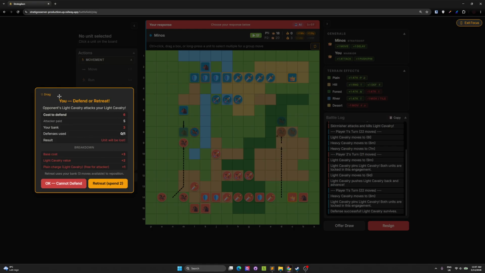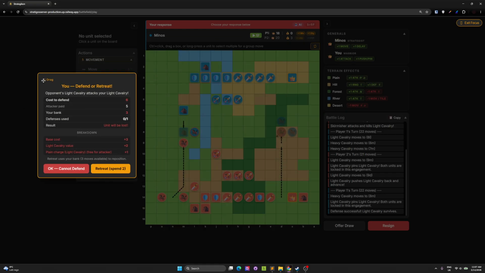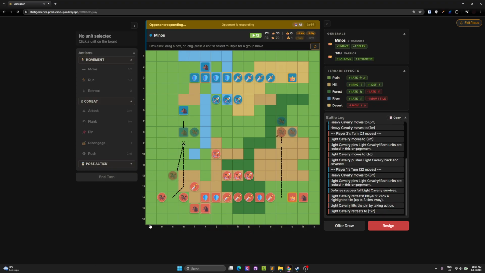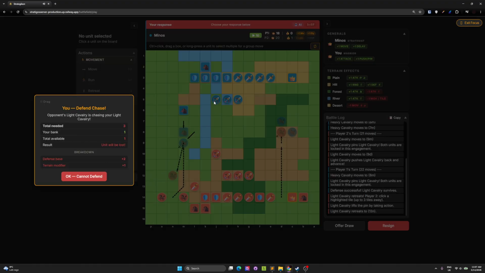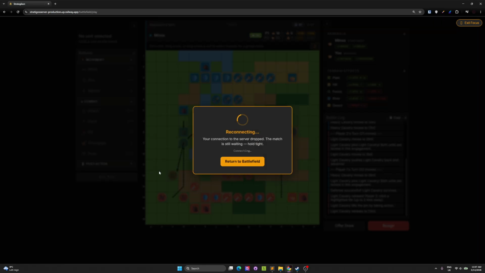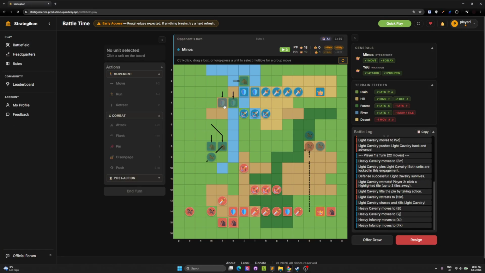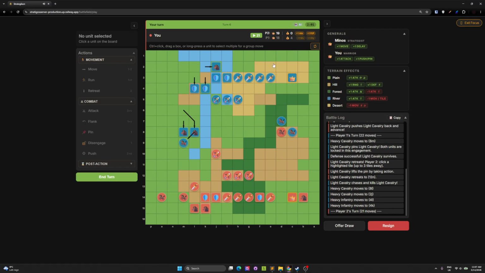You can drag this if you like, and I can retreat. And I already paid the points for the retreat, as you can see. So I'm gonna retreat, let's say here. But the thing is, he chased me, and I don't have the points to defend. So unfortunately, I lost the unit, and now it's my turn again.